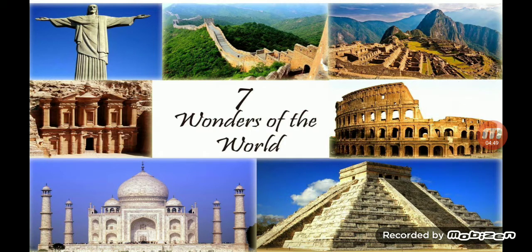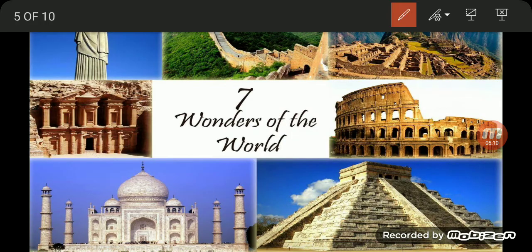Where is the Taj Mahal located? Yes, the Taj Mahal is located in India. Then where is Chichen Itza located? Chichen Itza is located in Mexico. Then where is Petra? Petra is located in Jordan. Machu Picchu is located in North America. Christ the Redeemer? Yes, Brazil. Christ the Redeemer is located in Brazil. Colosseum is located in Italy.